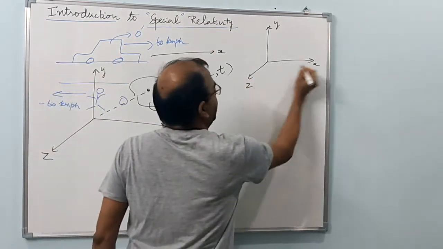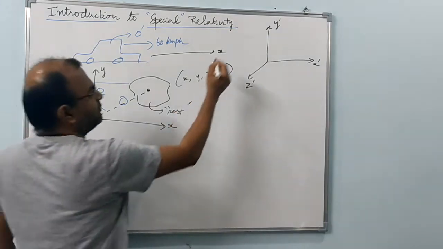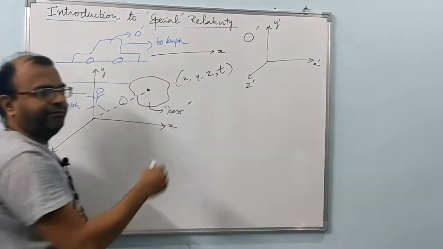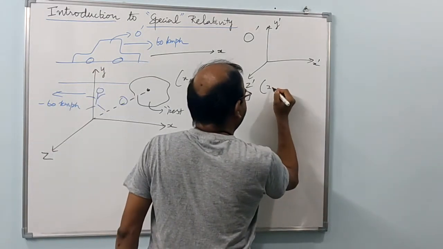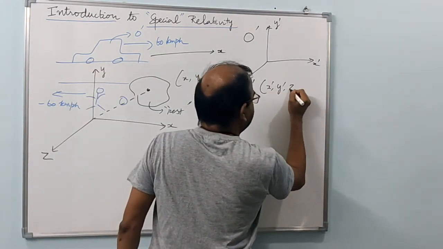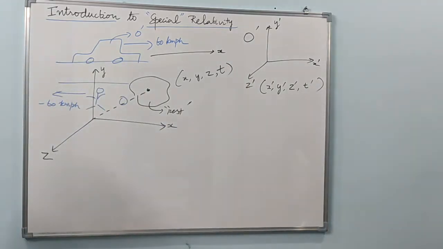Let us call that x prime, y prime, z prime, because this is for the observer O prime. Now for the same rock, he will give a different set of coordinate axes including time, right?